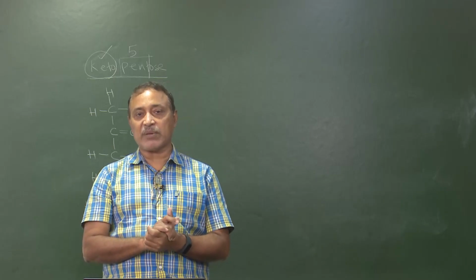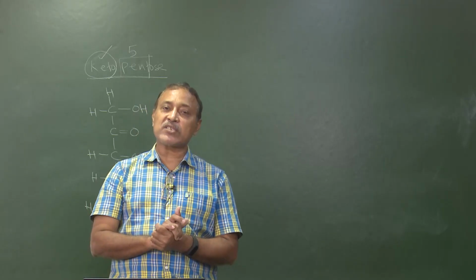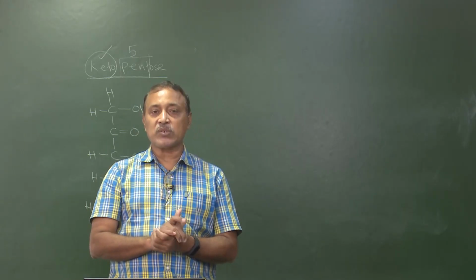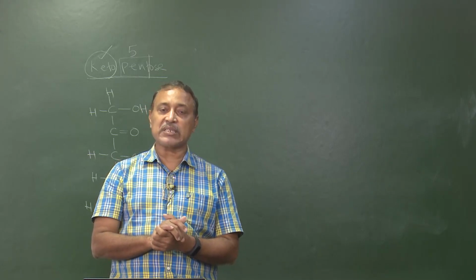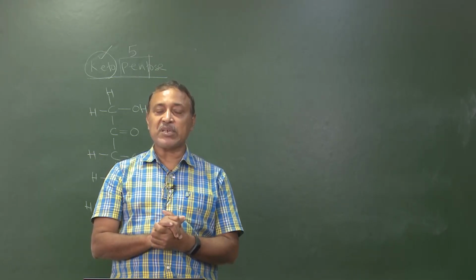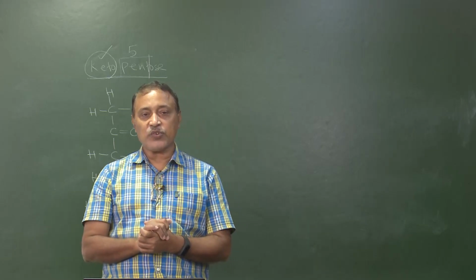When we draw their structures, you will be able to draw them comfortably: ketopentose, aldopentose, ketohexose, aldohexose, and all these things you should draw. And when you draw and compare with your textbook, then you will become confident. So thank you very much.